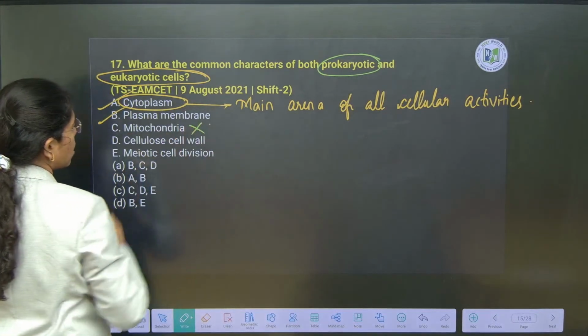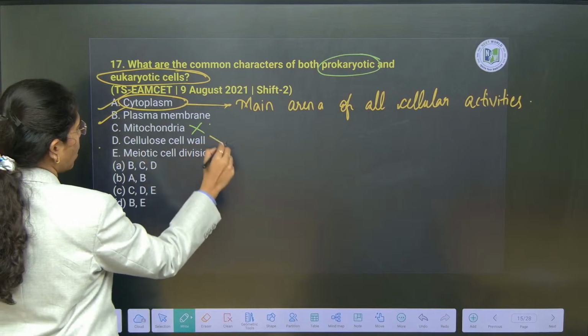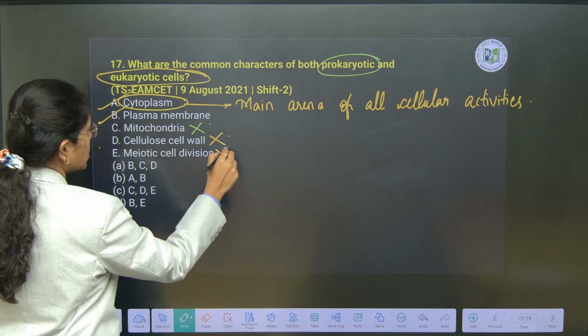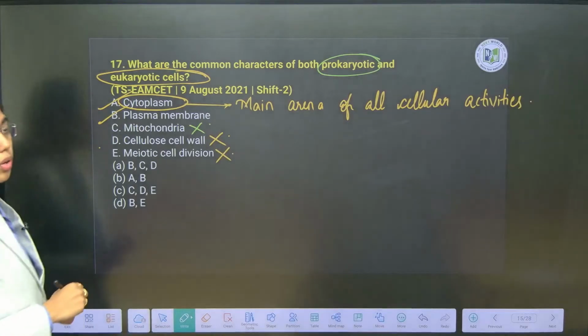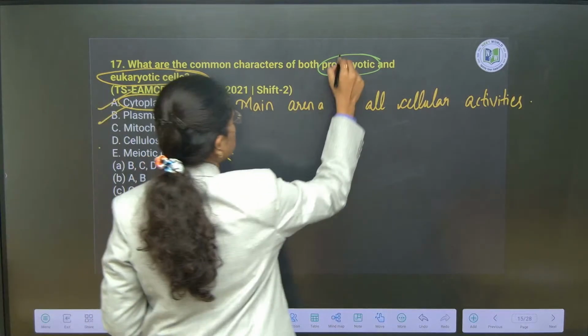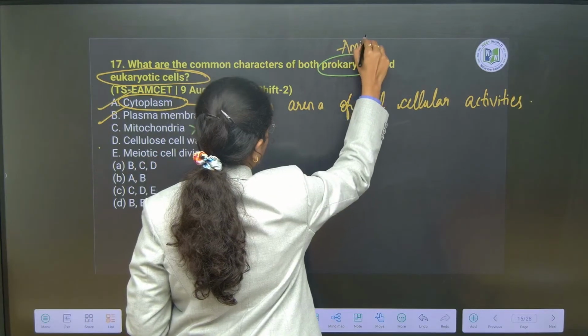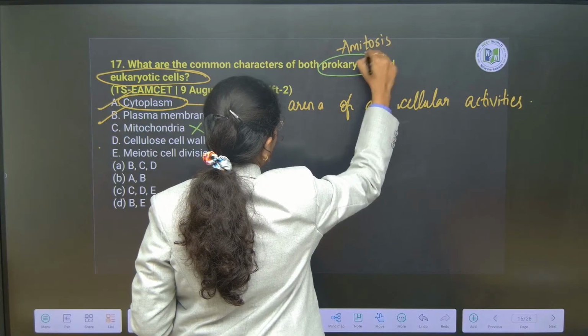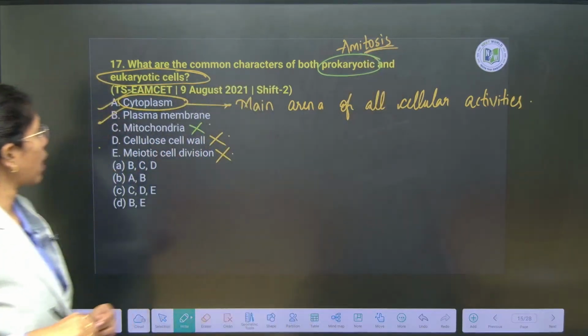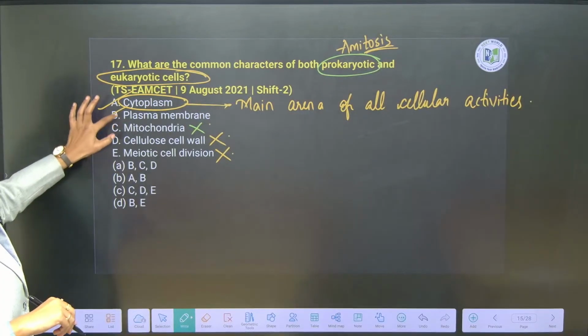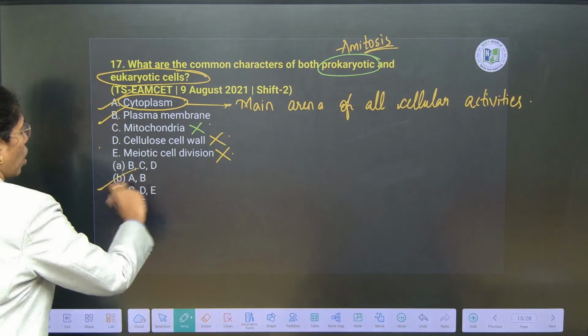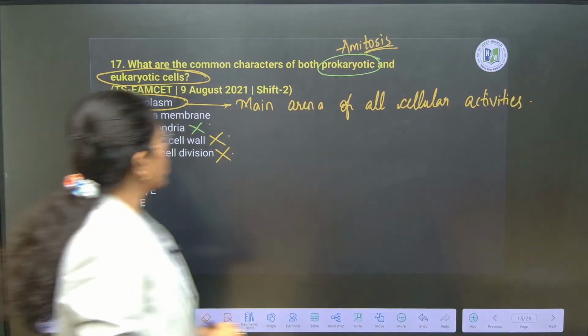Mitochondria is absent. Next, cellulosic cell wall is absent and meiotic cell division is absent in prokaryotes because in prokaryotes amitosis takes place. Fine, right? Amitosis occurs in prokaryotes. So, here A and B both are true. Option B. Clear, right? Next, you see.